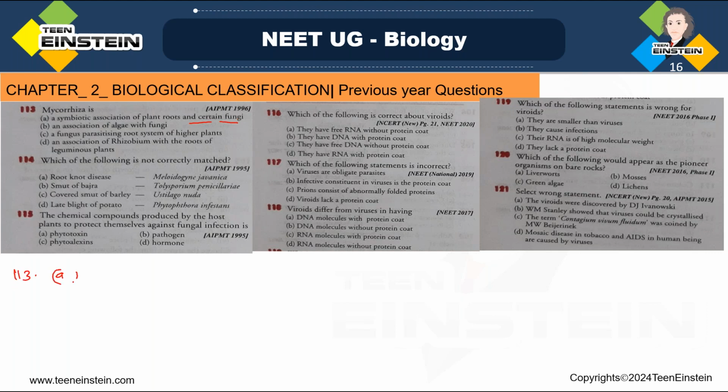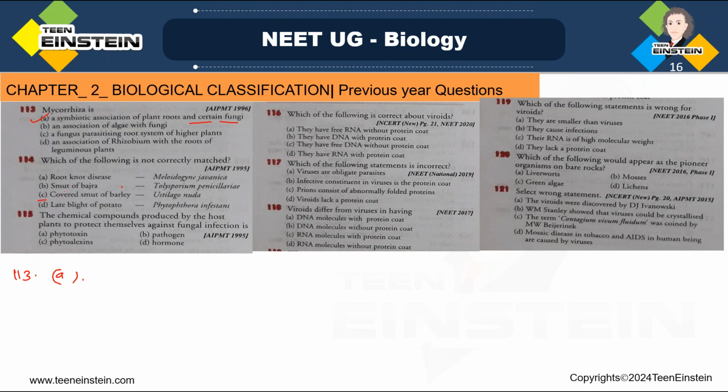113 answer is A. Okay, and which of the following is not correctly matched? In question number 114 you can see which is not correctly matched. Which are the options? Root knot disease, Meloidogyne javanica, then smut of bajra, Tolyposporium, then covered smut of barley, Ustilago, late blight of potato, Phytophthora. Okay, in this, which is the incorrect option, or which is not correctly matched? So here you can see answer C.